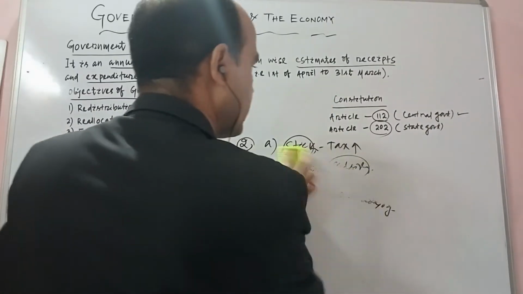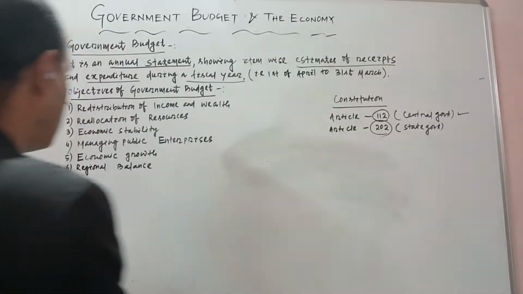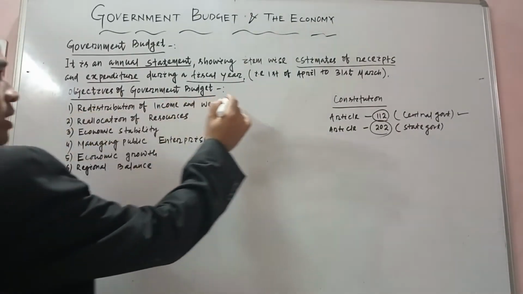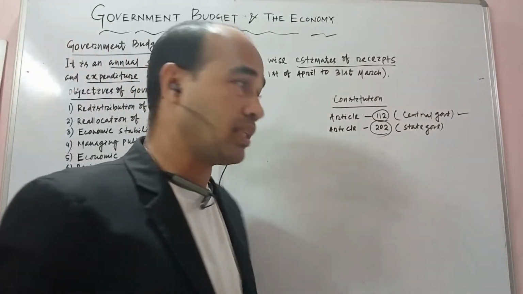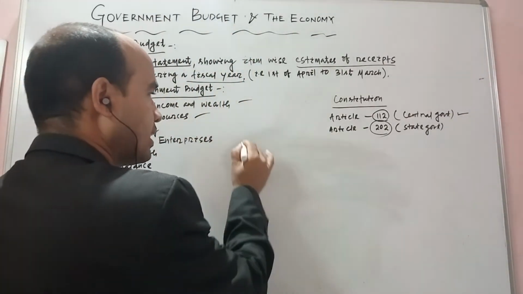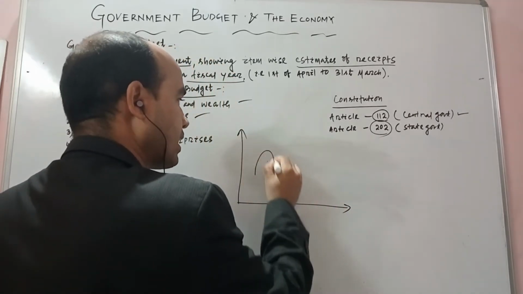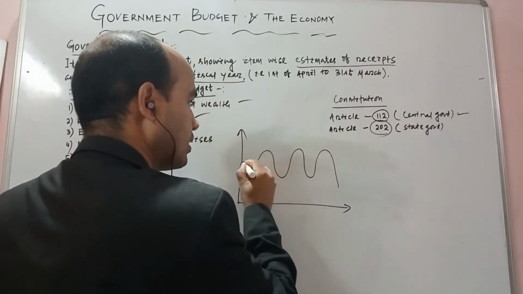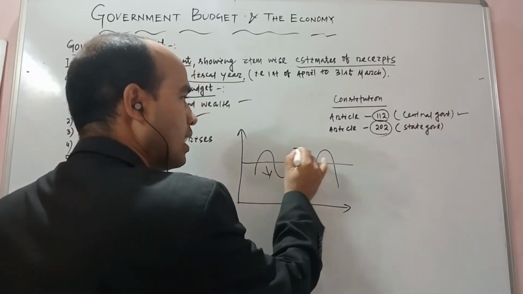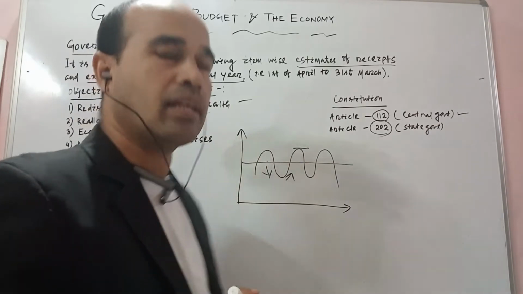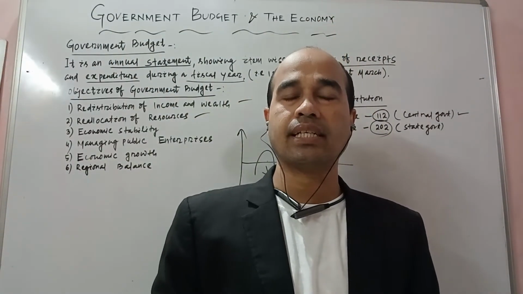Okay, then come to the next one. First is completed. Third, economic stability. Dear students, you know that there is what is called a business cycle. Sometimes it is known as trade cycle. Sometimes it declines, sometimes it increases, and reaches the maximum point. That is called recession, depression, recovery, and boom.